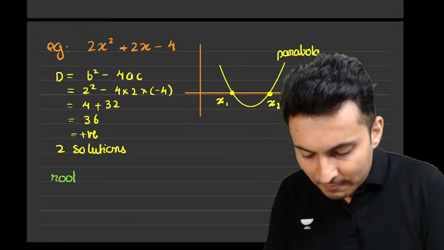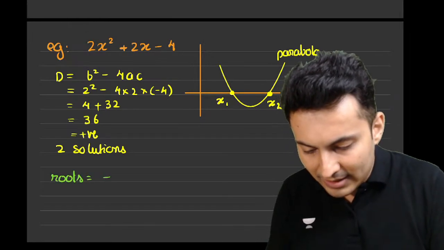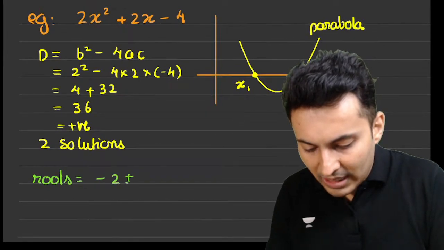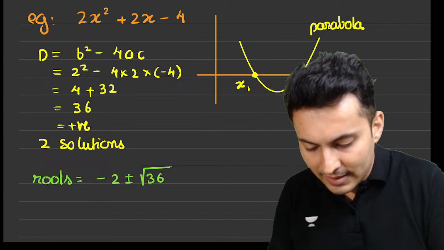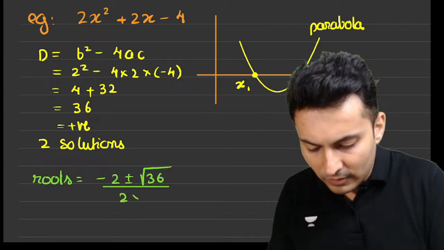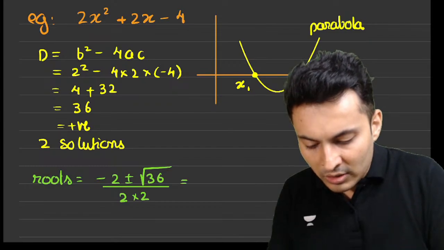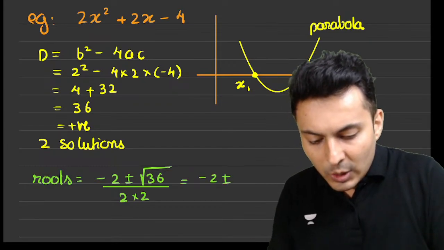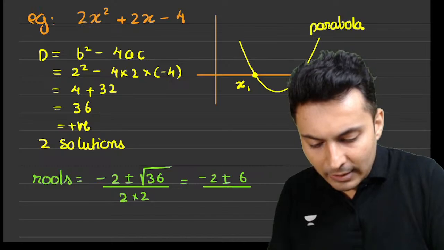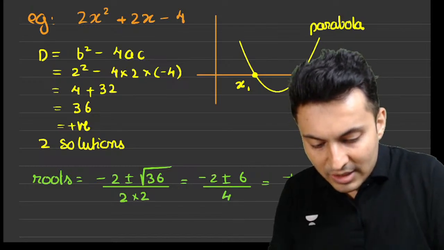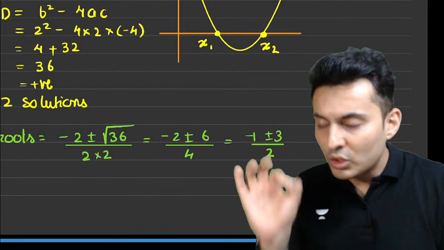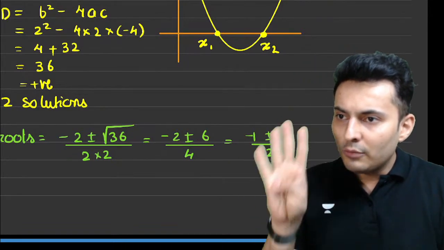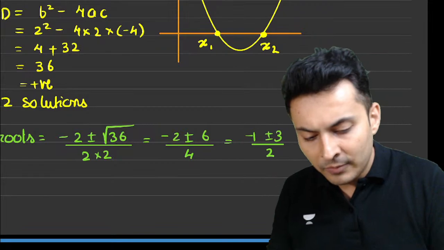So the roots will be minus b plus or minus square root of b square minus 4ac, divided by 2 times a. a is basically 2. So this will be minus 2 plus or minus root 36, which is 6, divided by 4. So which is minus 1 plus or minus 3 divided by 2. I have divided numerator and denominator by 2. So 2 becomes 1, 6 becomes 3 and 4 becomes 2.